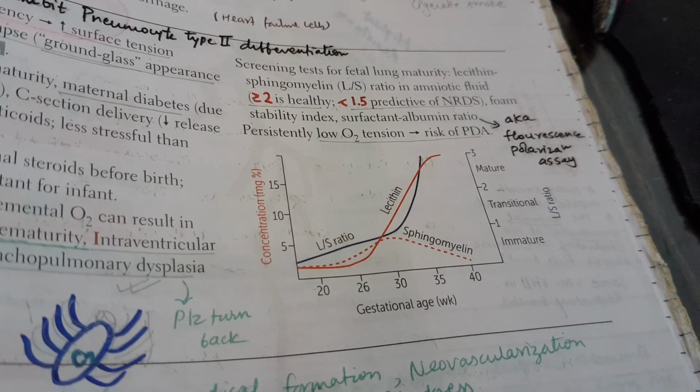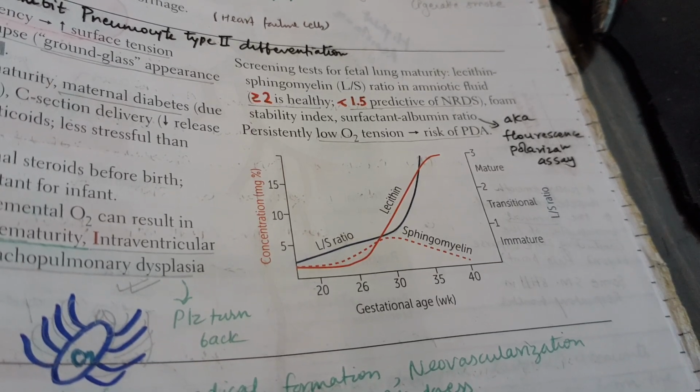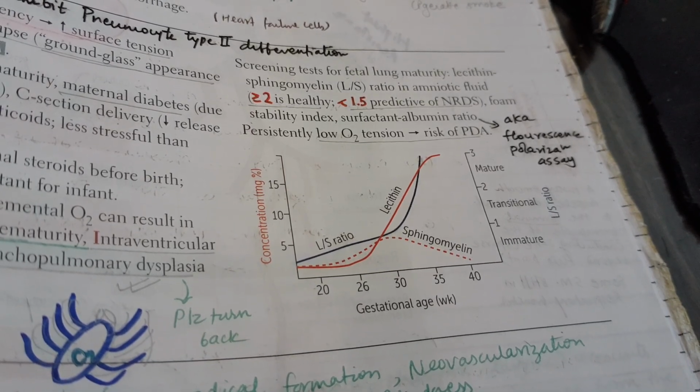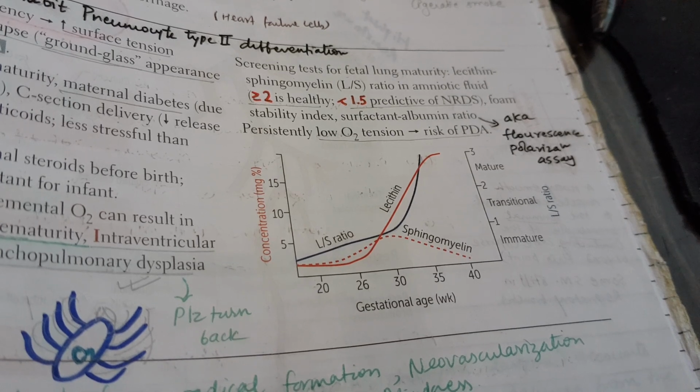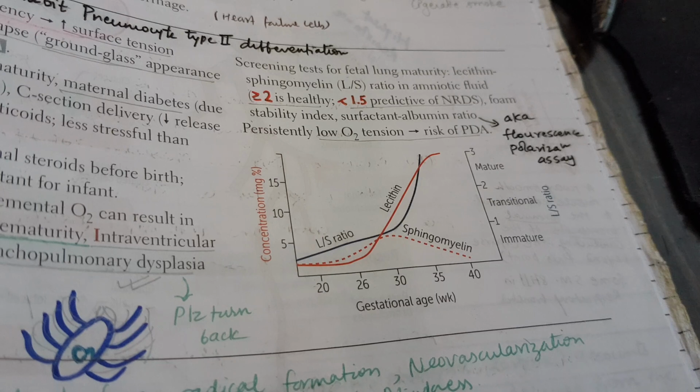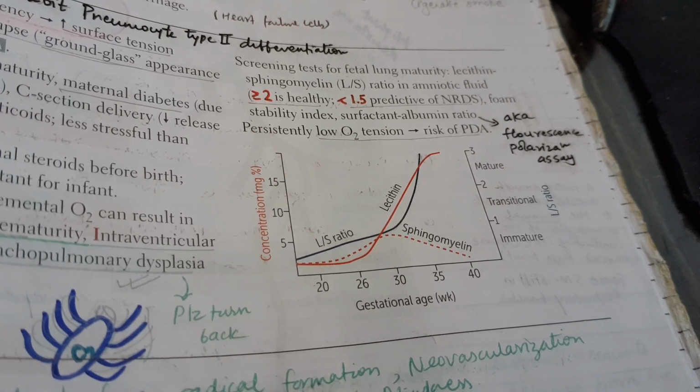Now you can see over here that lecithin is the measure. Okay, lecithin is the measure that should increase, while sphingomyelin is the minor one that should basically decrease, and the ratio should increase to more than 2. From the graph also you can see that. Okay, as the gestational week progresses, lecithin increases and sphingomyelin decreases.